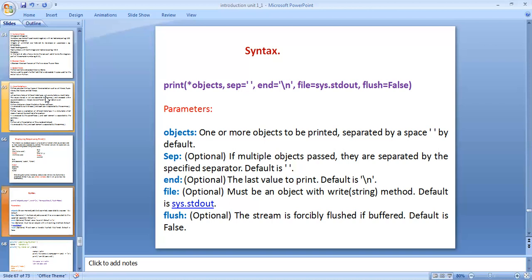end is optional. It is the last value printed. The default is backslash n, defined within single quotations. file must be an object with a write(string) method. The default is sys.stdout, a library function. flush is optional. With this parameter, the stream is forcibly flushed by the buffer. The default is False.